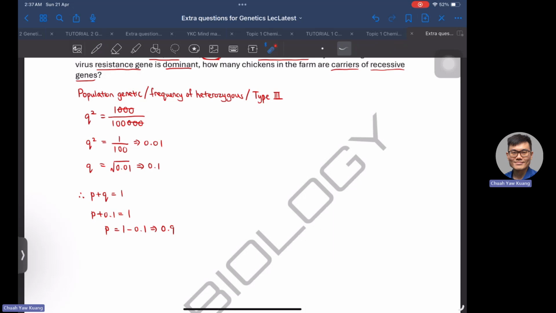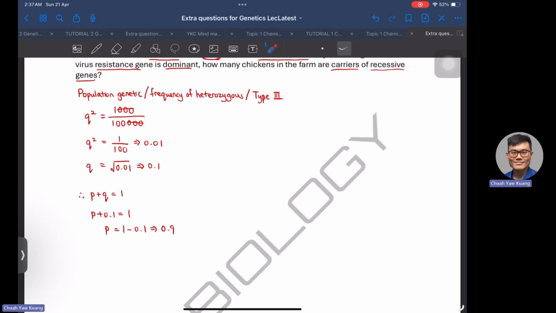P is the frequency of the dominant allele, not the individual. Q is the frequency of the recessive allele. It's the allele frequency. Q square is the frequency of the homozygous recessive individual.